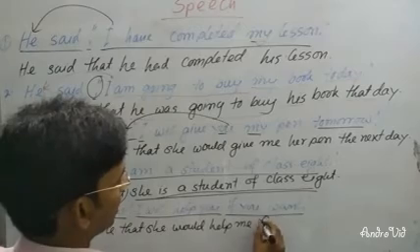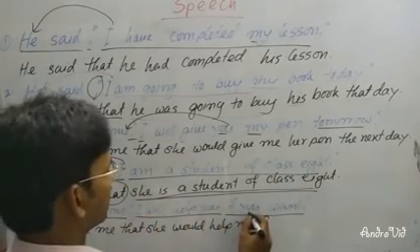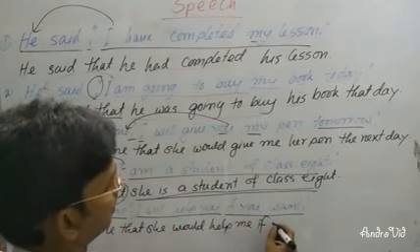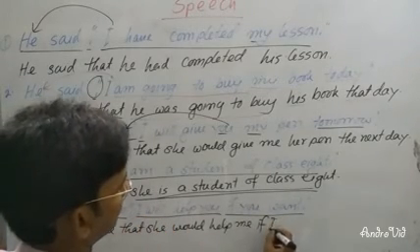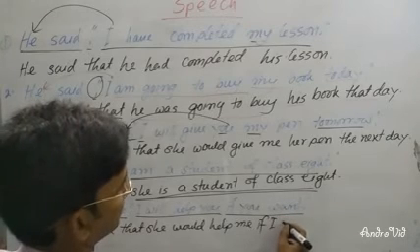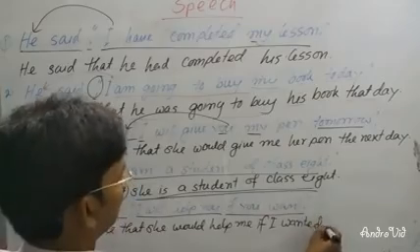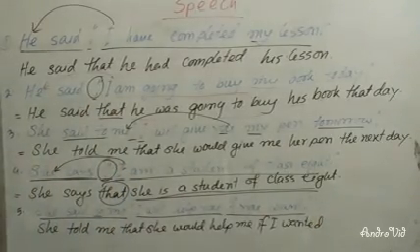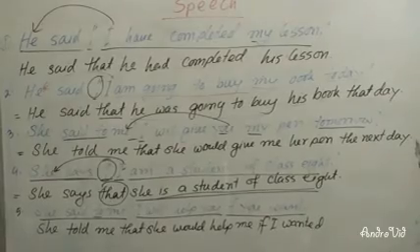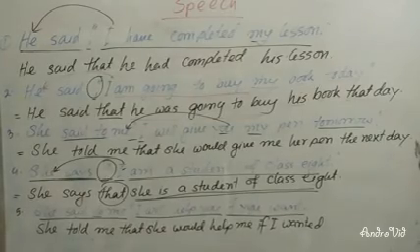"If", then you will have to write "if". "You" is the second person, so it will follow the object of the reporting verb, "I". "Want" is the present tense, so it will be changed into past tense, "wanted". Dear students, the direct sentence is: She said to me, "I will help you if you want." So instead of "said to", I have written "told me".